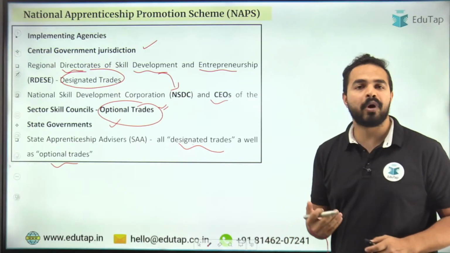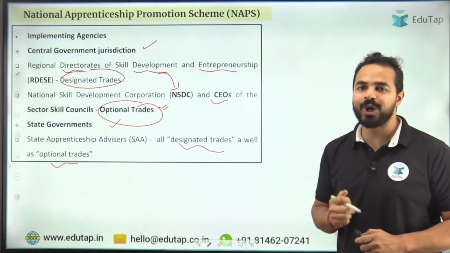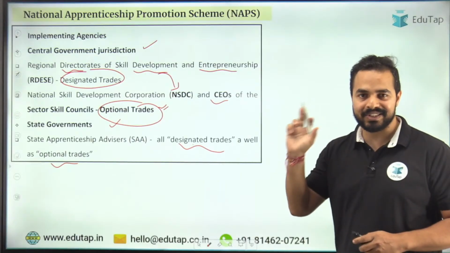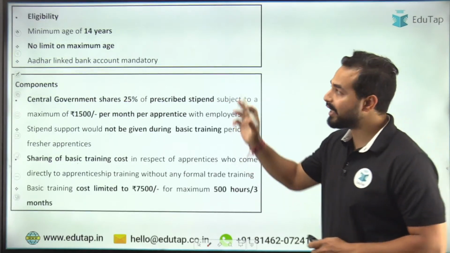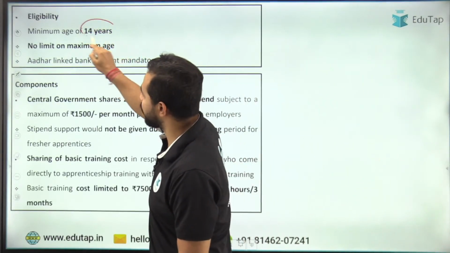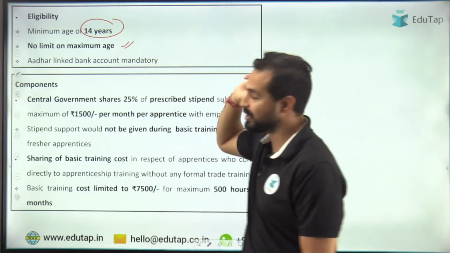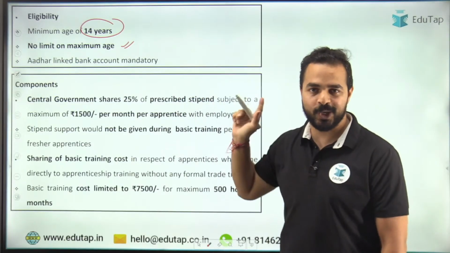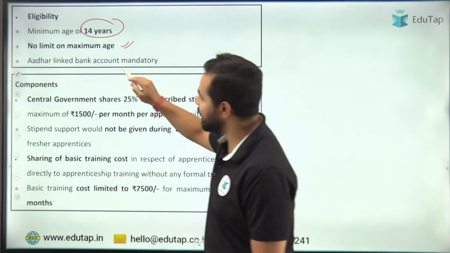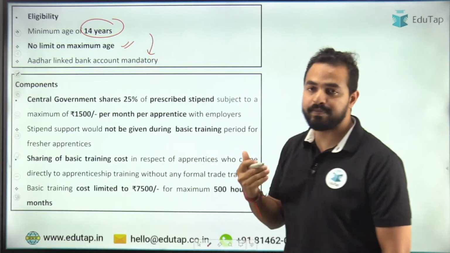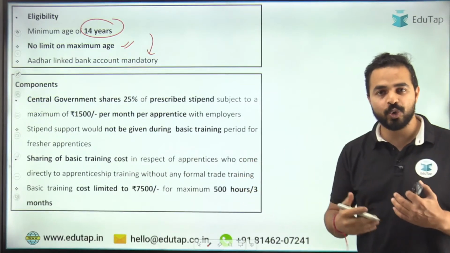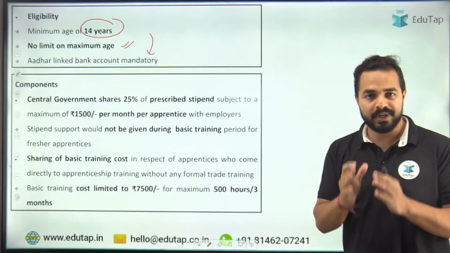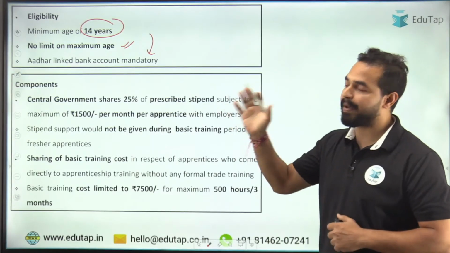Now coming to another important part, the eligibility criteria. I told you that MSD is a 16-year-old boy and the eligibility criteria is minimum age is 14 years and no limit on the maximum age. That's why MSD as well as his uncle was able to participate in this particular scheme. Now an Aadhaar linked bank account is mandatory, right? So in order to get the benefit of the scheme, a person must have an Aadhaar linked bank account.